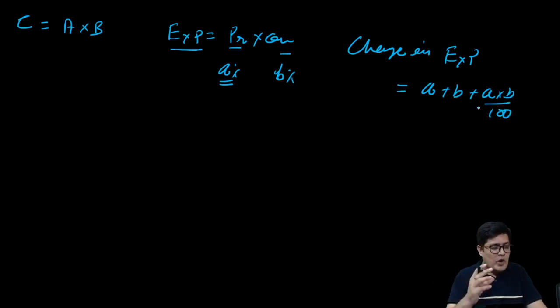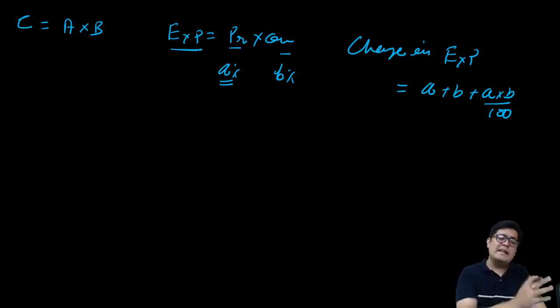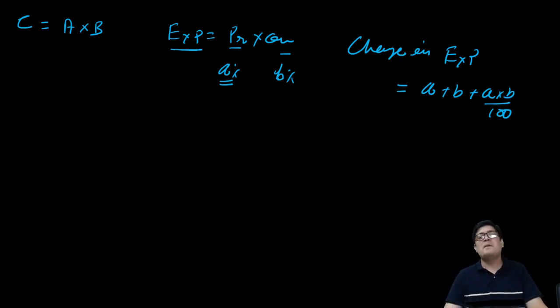Understand, the overall formula of A plus B plus AB upon 100 is always applied with the product. Let us say, not a smoking example, you want to buy sugar to make chai coffee. Price of the sugar multiplied by quantity consumed. I can give you 10-15 more examples like this.